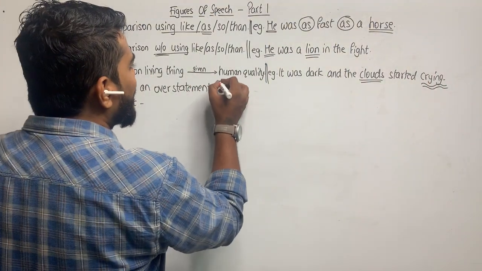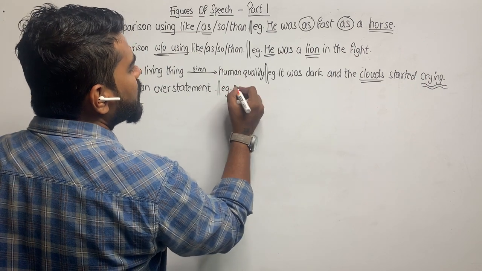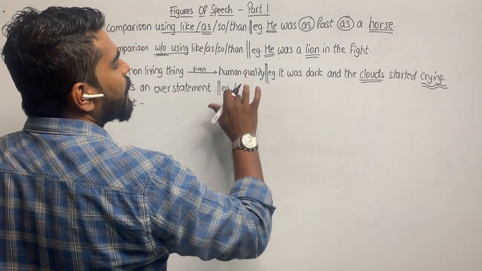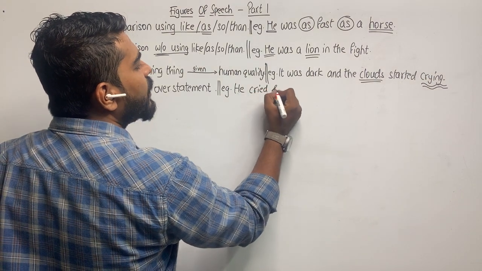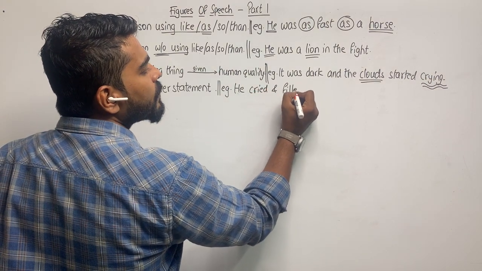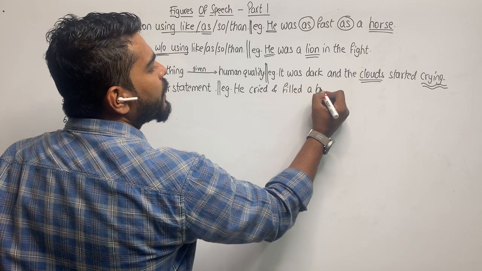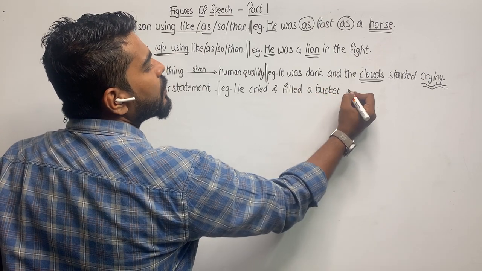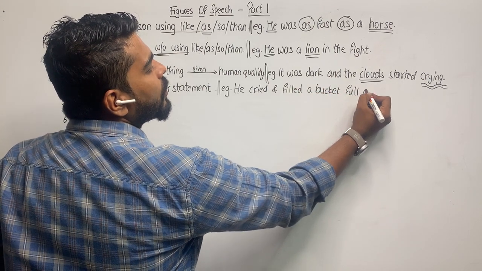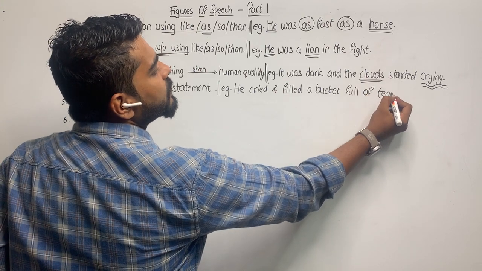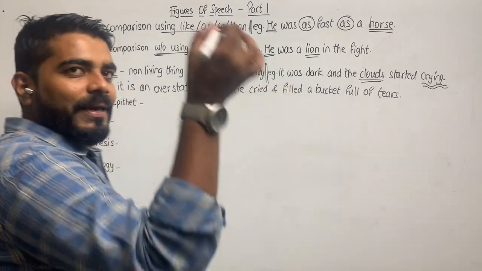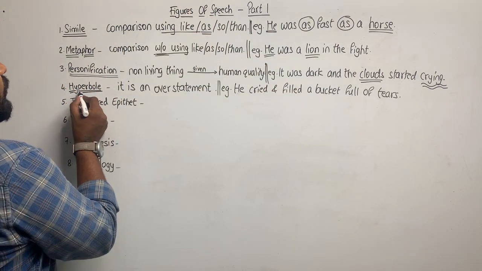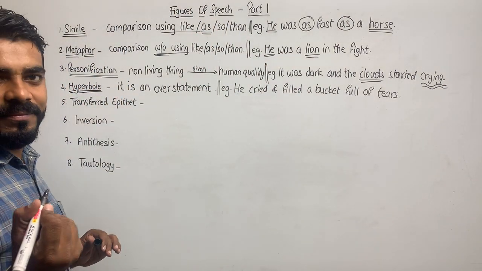We'll take a simple example, the one that we just discussed. He cried and filled a bucket full of tears. So something that is not possible is mentioned in this. So the figure of speech is called hyperbole. Alright.